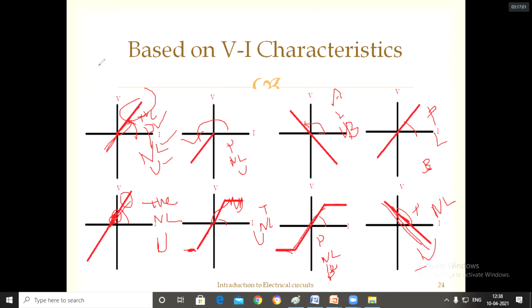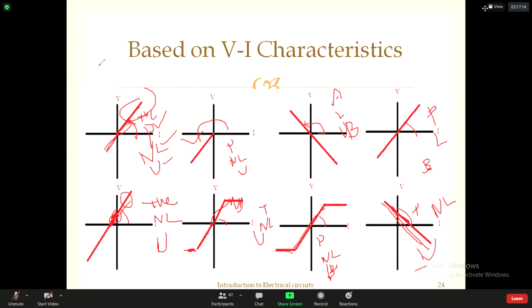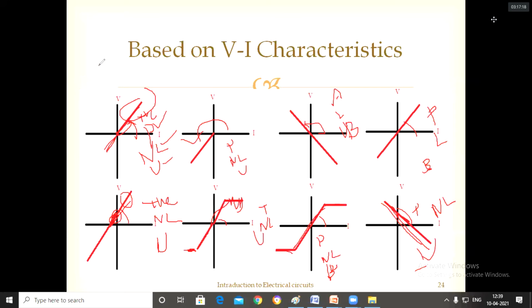Are your students passive elements or active elements? I'm giving the example also. Teacher, students. VI characteristics we are saying positive slope, passive. But I want the definition point of view also.